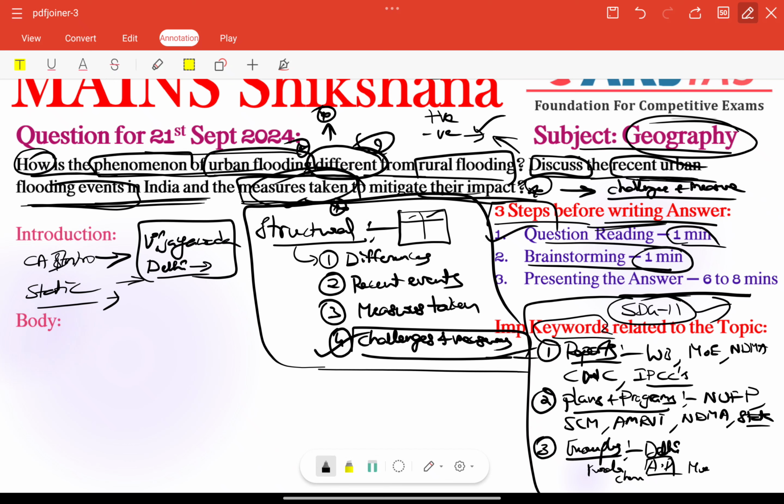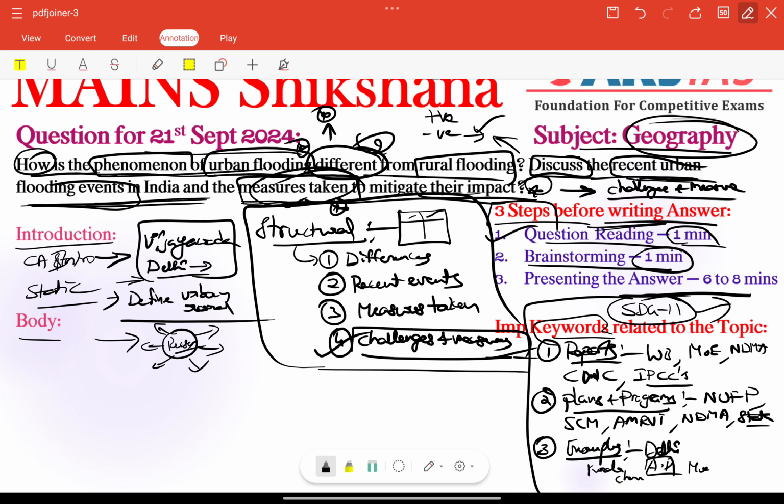Other than that, in the static information, we can include some reports, or we can simply define what urban flooding or rural flooding is. Simple. Otherwise, as a connecting point between the introduction and the body part, we can create a flow chart adding some reasons of urban flooding. We can add that on the right side of our answer sheet.